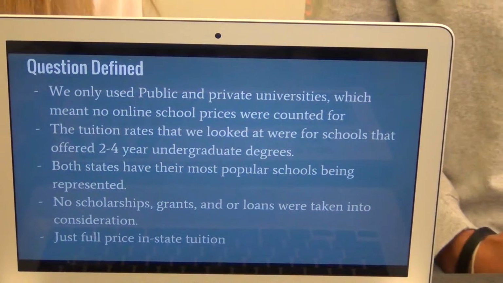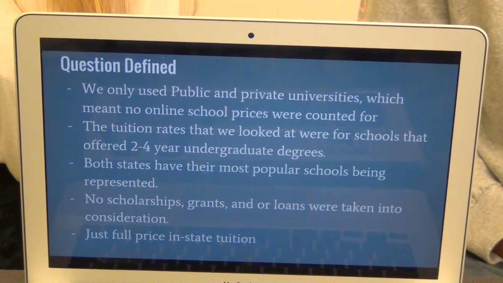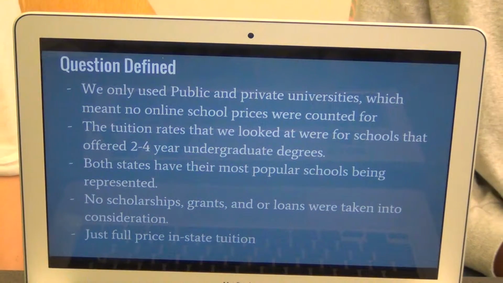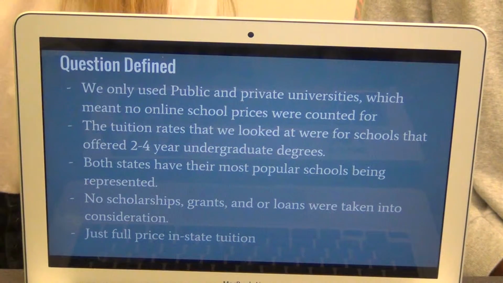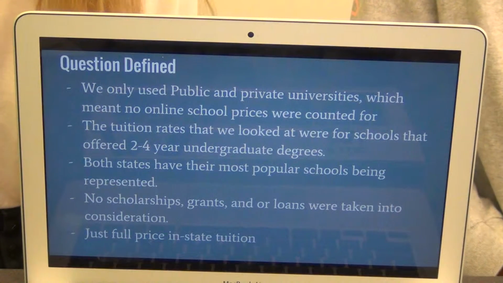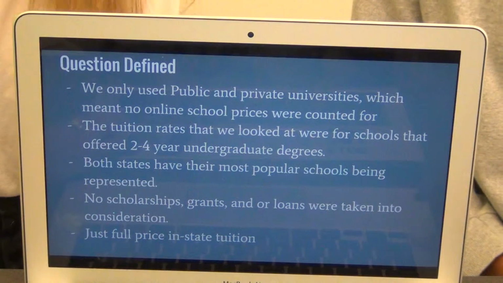So to define our question, we only used public and private universities, which meant no online school prices were accounted for. The tuition rates that we looked at were for schools that offered 2 to 4 year undergraduate degrees. Both states had their most popular schools represented. No scholarships, grants, or loans were taken into consideration, just full price in-state tuition.